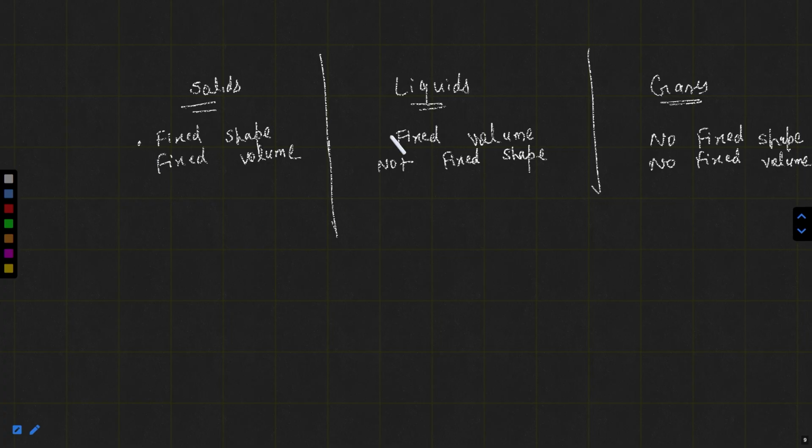The next point: solids are rigid. Liquids are fluids. And gases are also fluids.